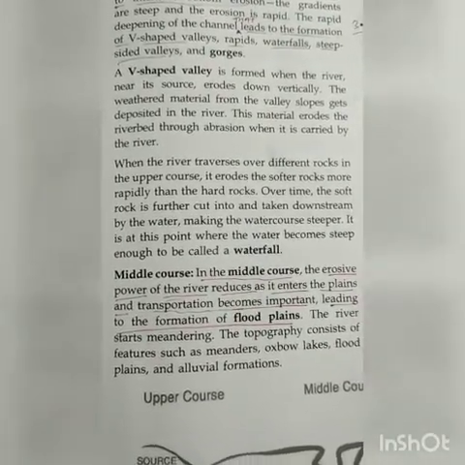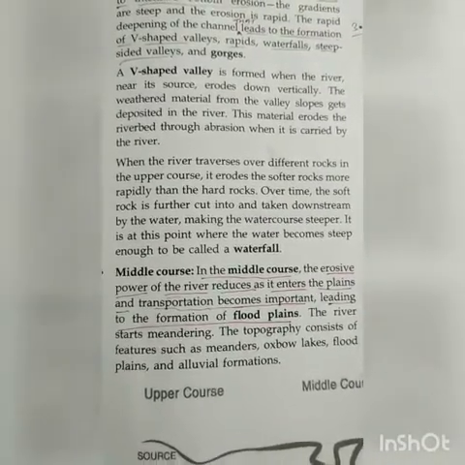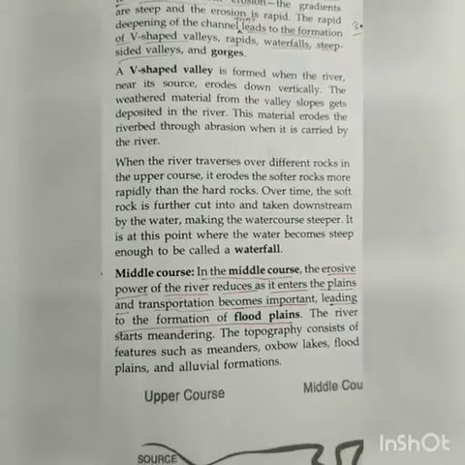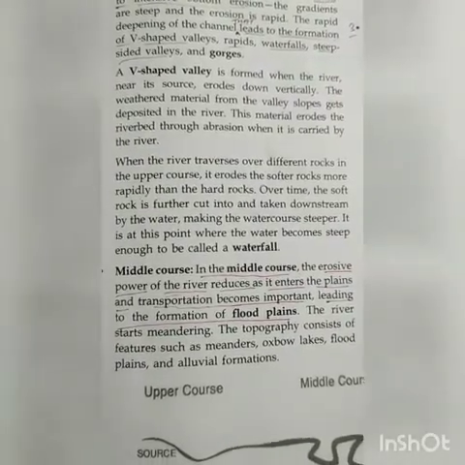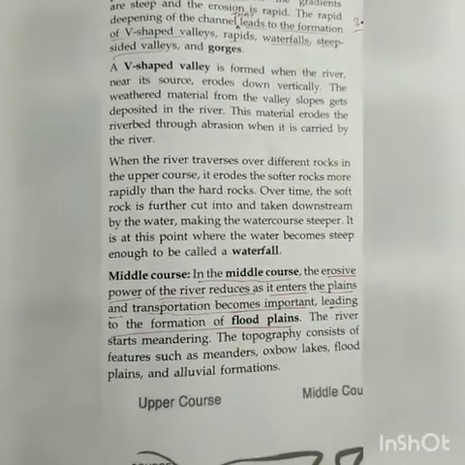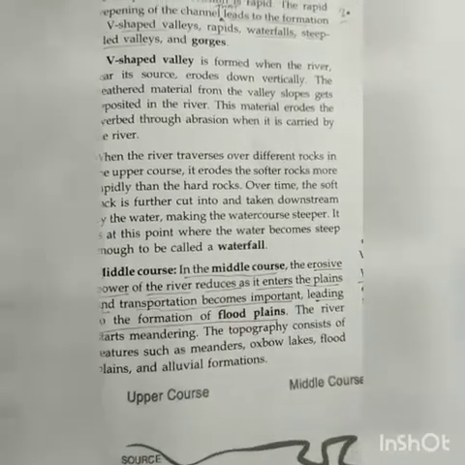As the river enters the plain, it loses its power of flow, and transportation becomes important, leading to the formation of flood plains. So it is the middle course that causes the flood plains.